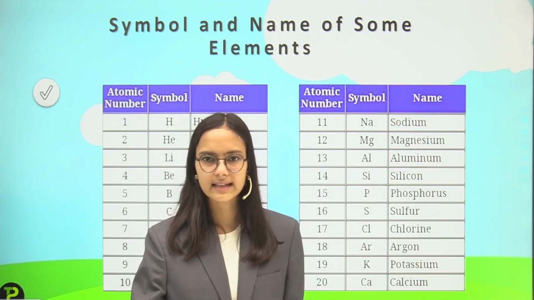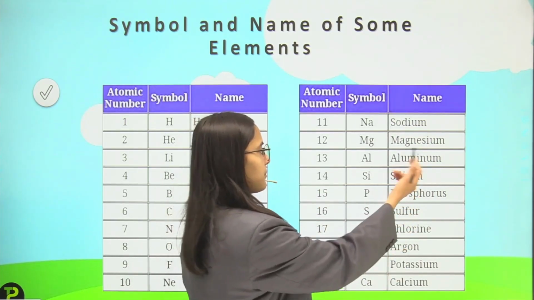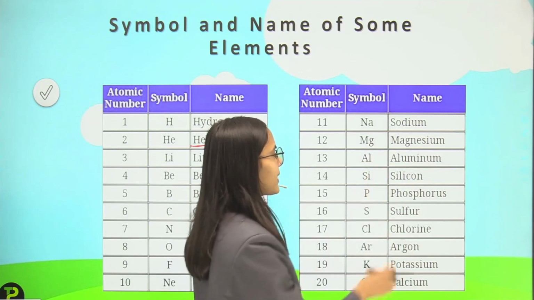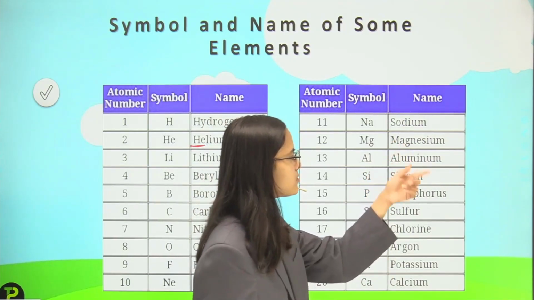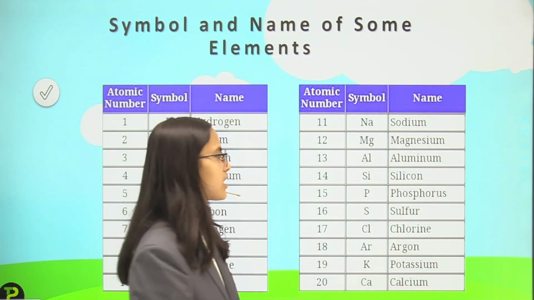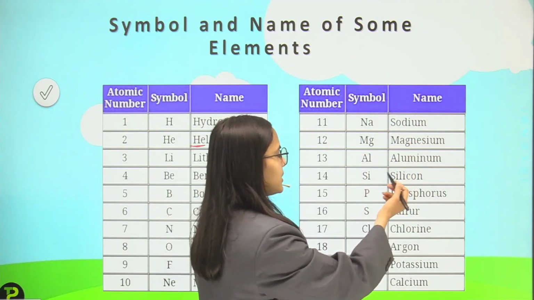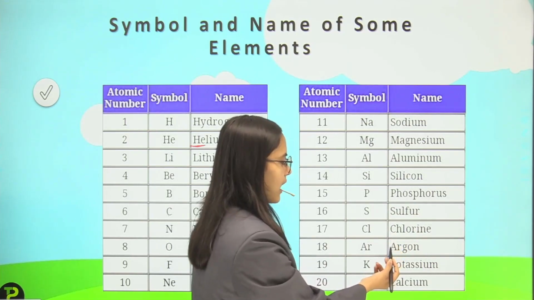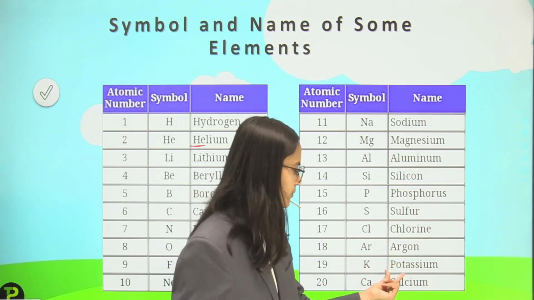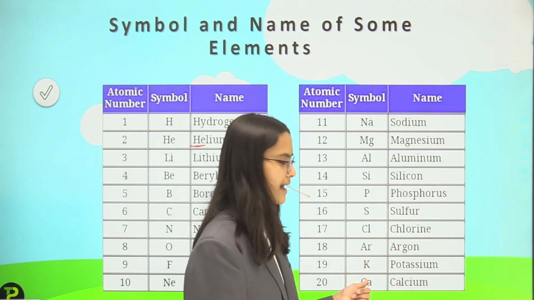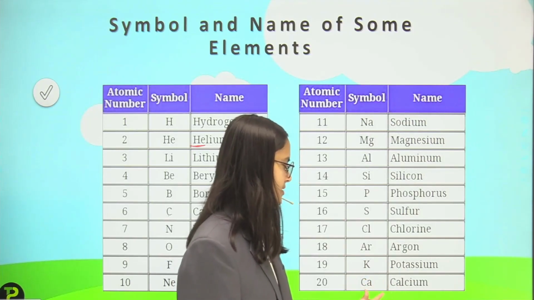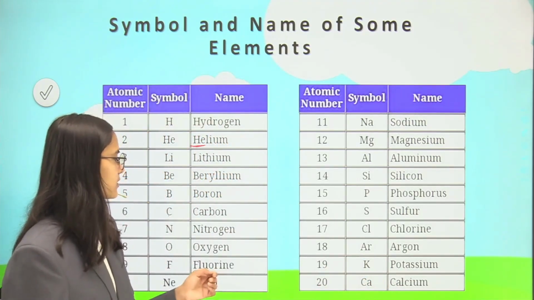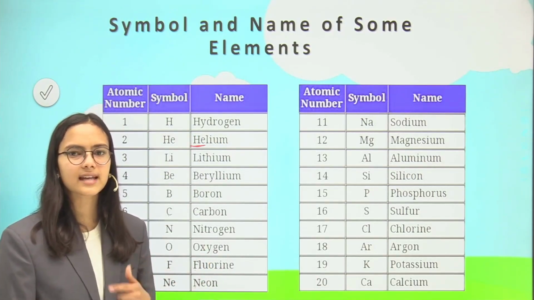So I will discuss that in my next slide. Then magnesium, and now magnesium is not Ma but Mg, another letter is taken from the name. Then aluminium, silicon, phosphorus, sulfur, chlorine, argon, and potassium. Again, potassium does not have the same symbol as its name. And then calcium, Ca. Now you might see that we have too many elements starting with the letter C.